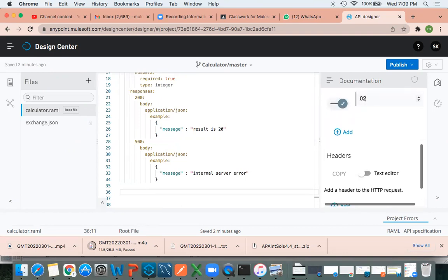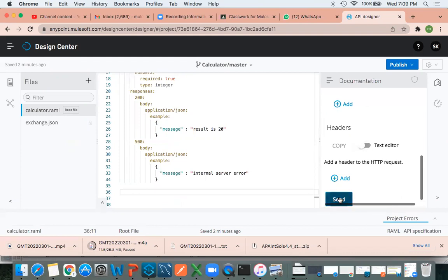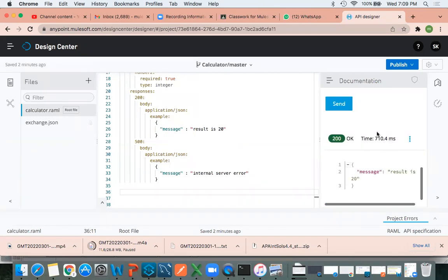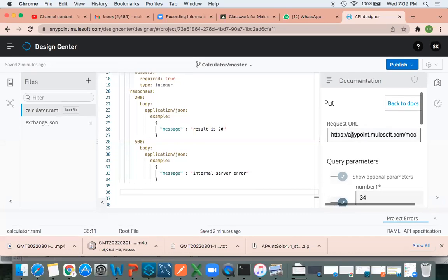API manager. No. Okay, we need to provide the URL. Yes, we need to provide the URL. How do you need to provide this? See, can you see? You got this requested URL, right?